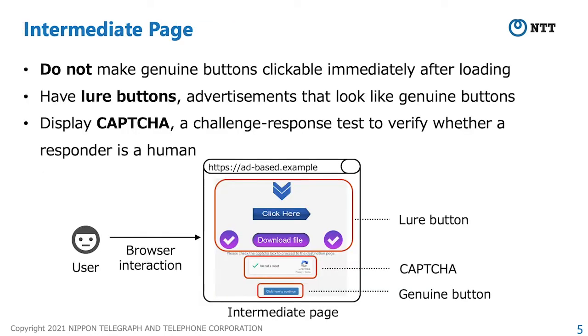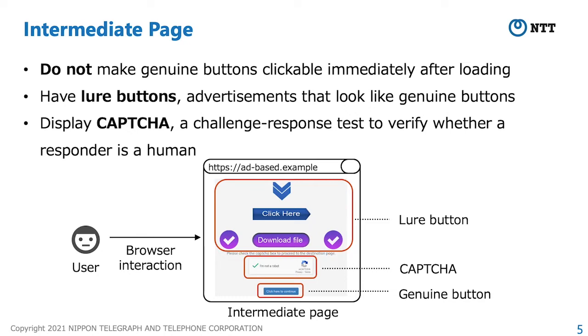I explain intermediate pages in more detail. Intermediate pages have three main features. These pages do not make genuine buttons clickable immediately after their loading. Therefore, users have to do some browser interaction to make genuine buttons clickable.